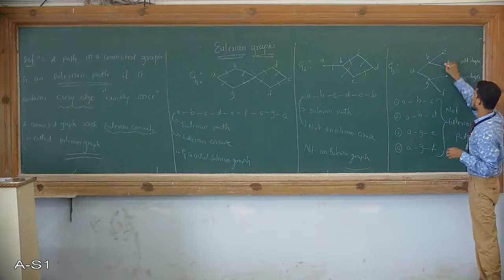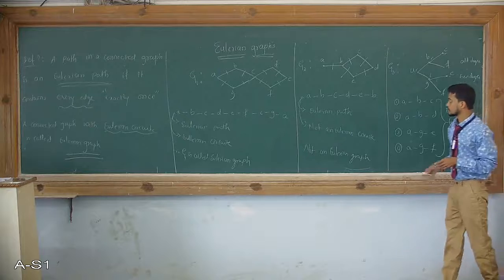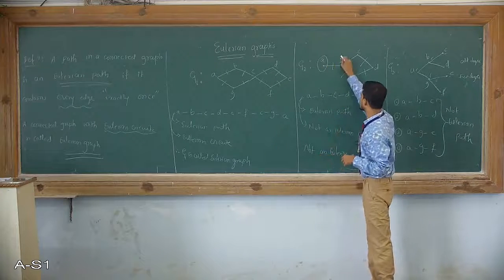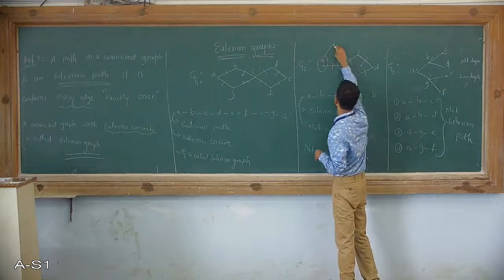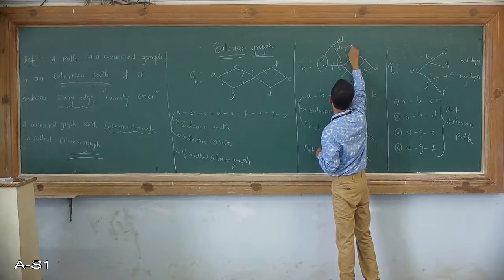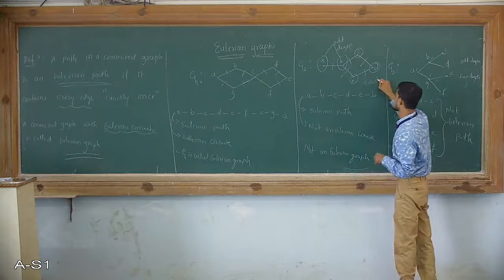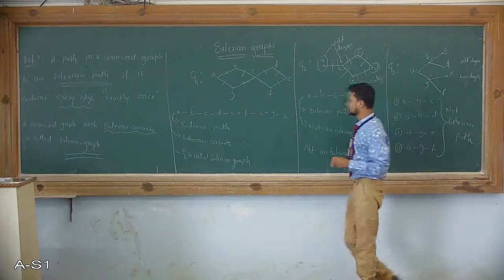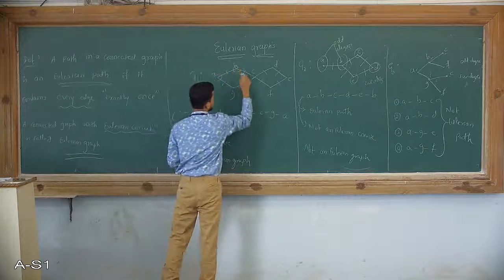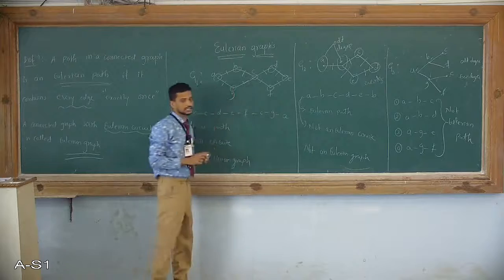So these are odd degree vertices and these are even degree vertices. In this graph, this is odd degree and this is odd degree, so these two are odd degree vertices. This is even degree, this is even degree, and this is even degree. If you observe the graph G1, every vertex has even degree.